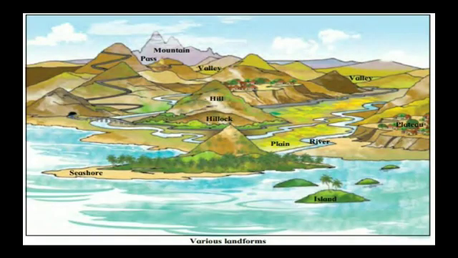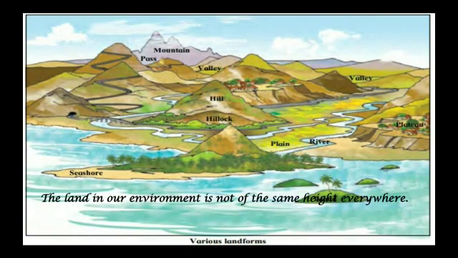The picture that appears is showing the various landforms, that is the mountains, valleys, hill, rock, plain, river, island, seashore, and this same you have studied in the earlier chapter of our subject. The land in our environment is not of the same height everywhere.